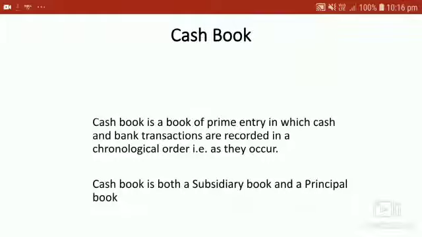At the same time, cash book by itself is a cash account and bank account like other accounts. As a matter of fact, the balances are entered in the trial balance directly from these accounts. Therefore, cash book is a part of the ledger also. Hence, it is a principal book. So, cash book is both a subsidiary book and a principal book.